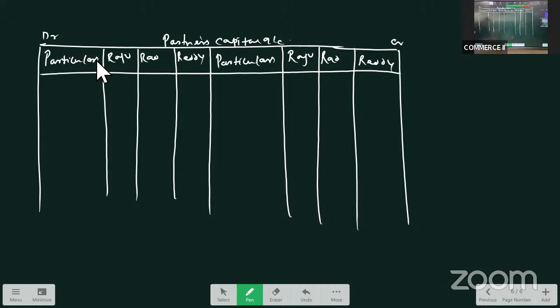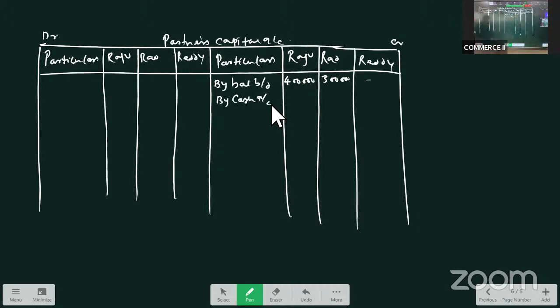Raju's capital is 4 lakh. Rao's capital is 3 lakh. So by balance brought down, Raju's capital is 4 lakh, Rao's capital is 3 lakhs. And Reddy has introduced capital. Cash account debit to Reddy's account.